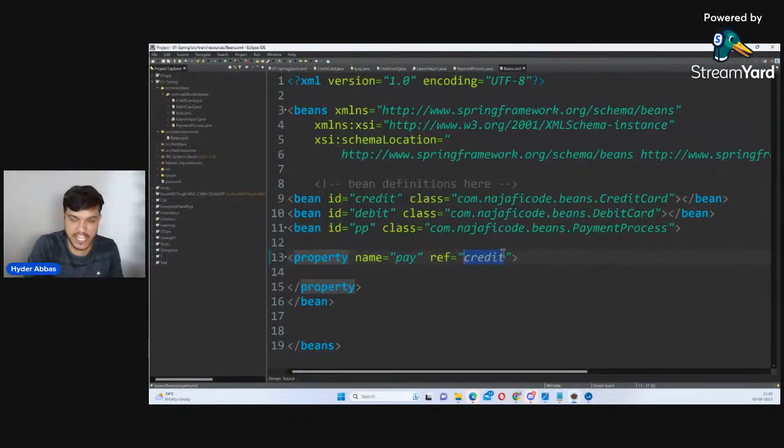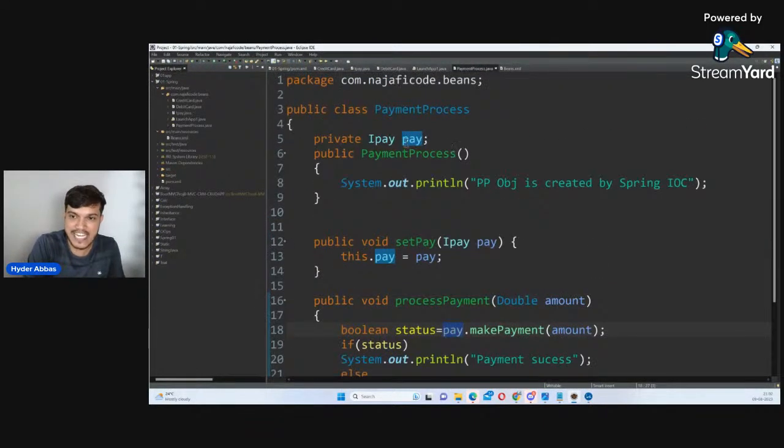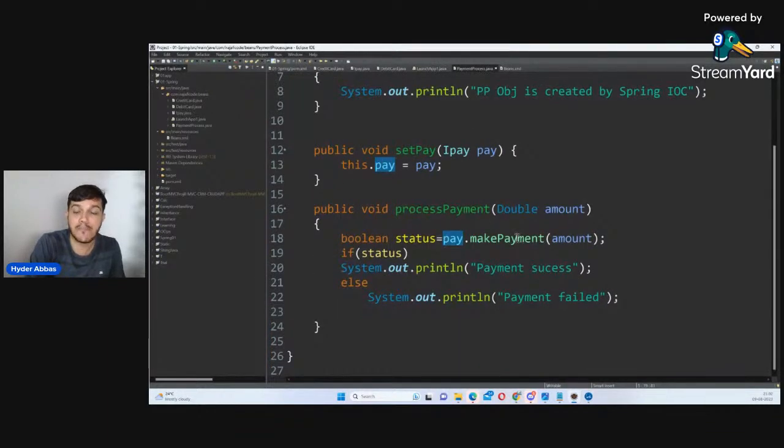So what do I have to mention here? Debit. That's it. So debit will be injected here. Debit address will be injected in the pay. So if you say pay dot make payment, it is calling make payment method of debit card. Making sense, my dear friends?